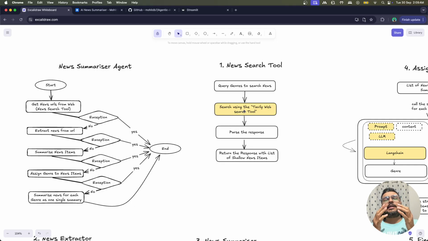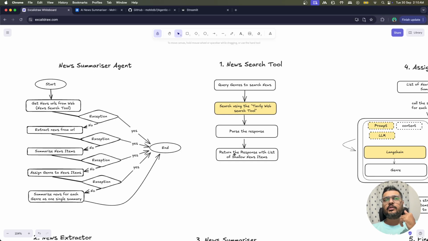So you can actually get that output at your end. You just pass it. I have used Pydantic classes for that and JSON parsing. So everything can be passed and used in that fashion. It gives you a very structured output, which is helpful for you to use in later stages as well. Correct. So it will be returning you the response, which is a list of news items. And the list mainly contains the URL, title, and some part of the content, right?